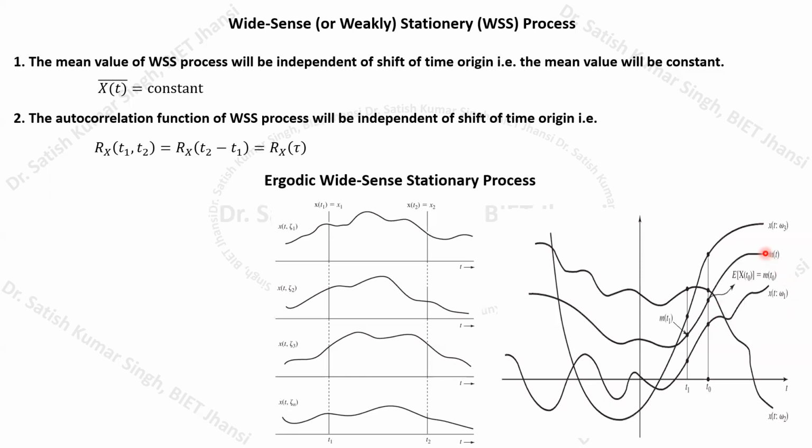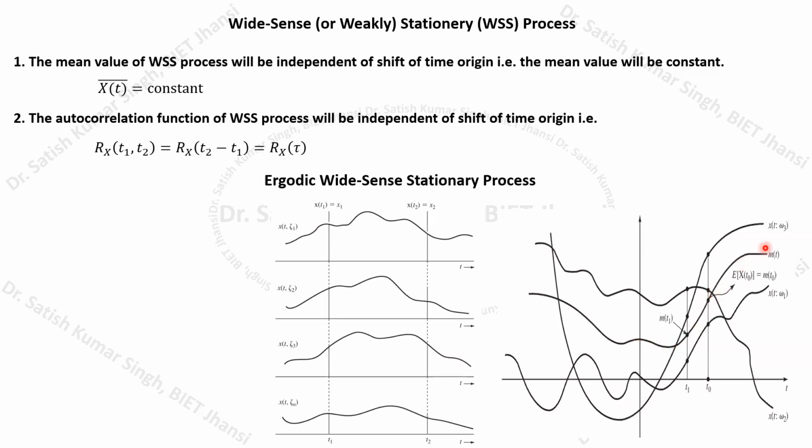If you plot this over time, the mean changes in this fashion. So you can correlate this with the previous definition. Its mean is not constant over time, it is changing over time, and therefore it is an example of a non-stationary random process.